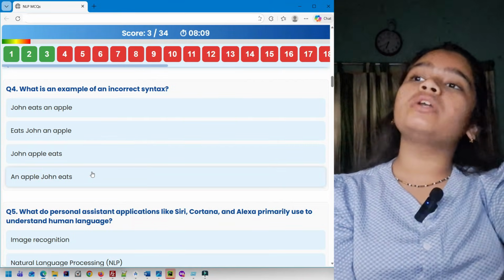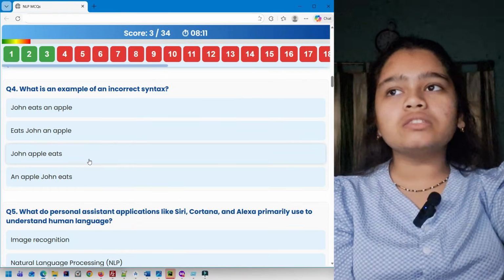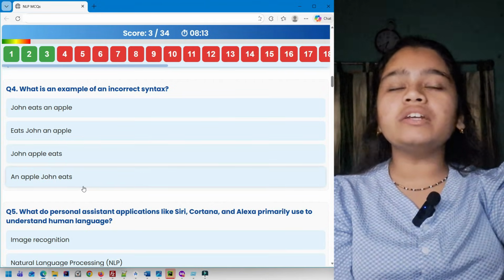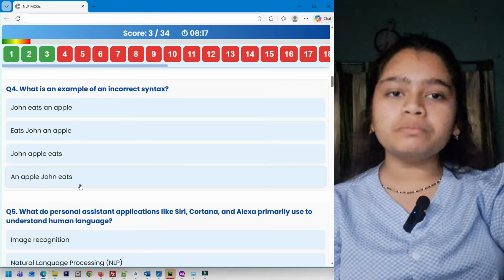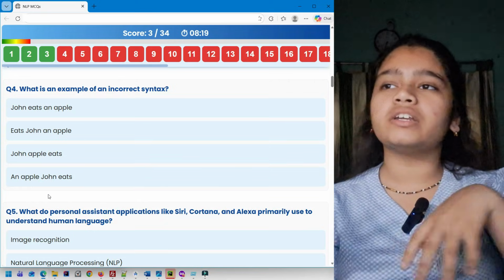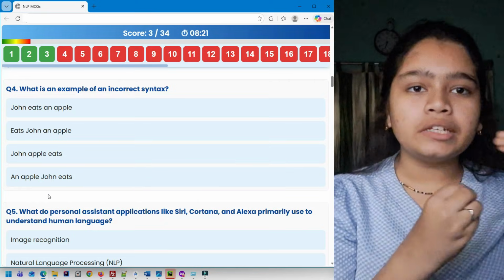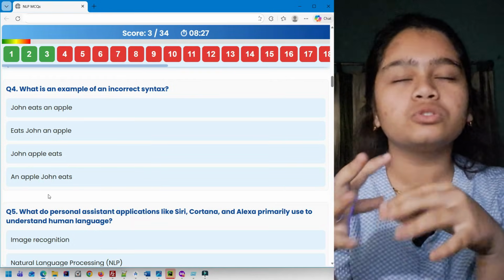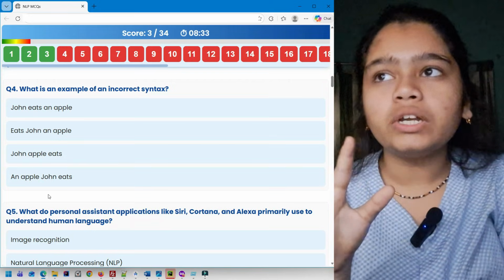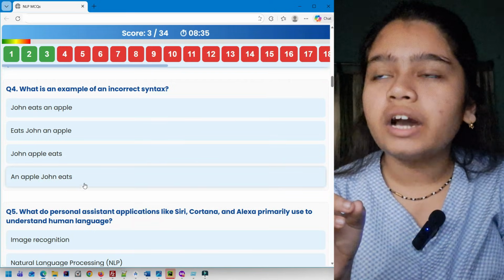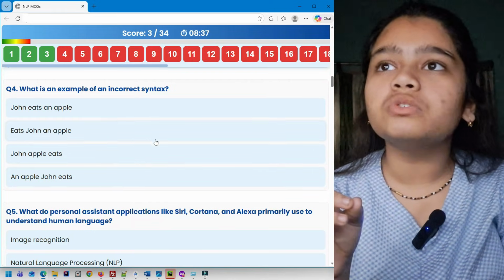An apple John eats, you cannot say that it is totally wrong, because in poems you have this, that an apple John eats is very poisonous. So to show the possession of an apple by John, it is used in poems, so you cannot tell that it is entirely incorrect. You have these 2 options which can be incorrect.